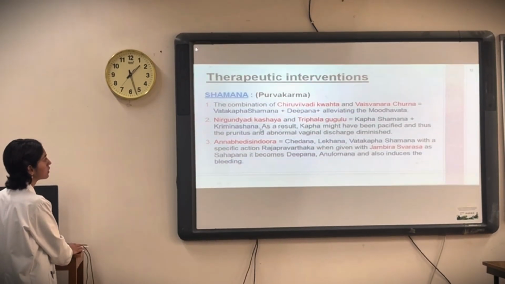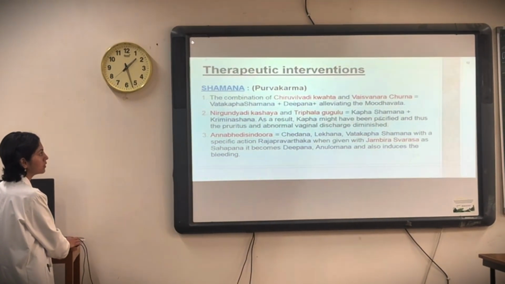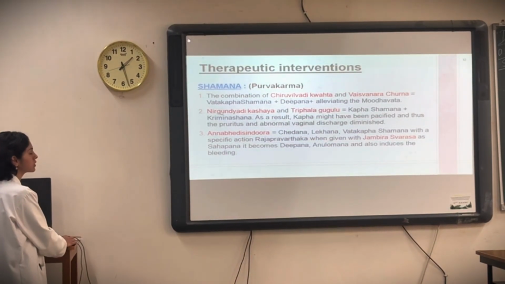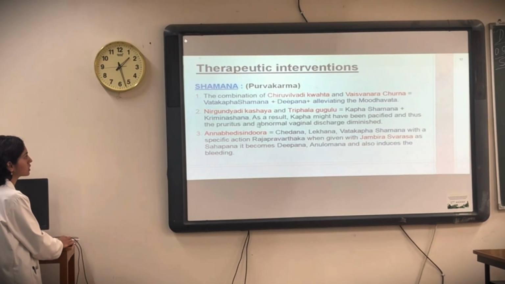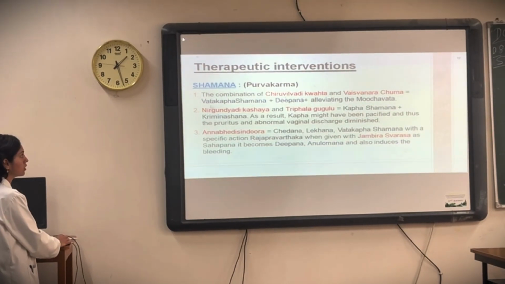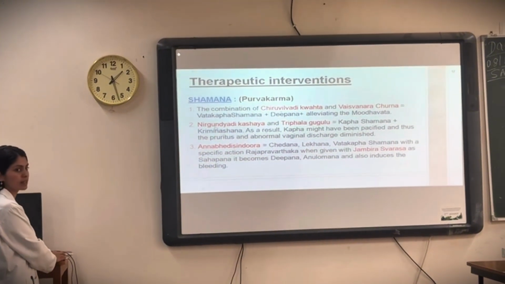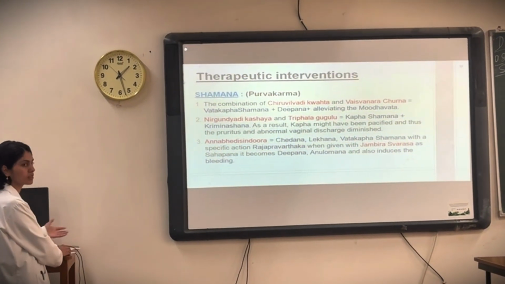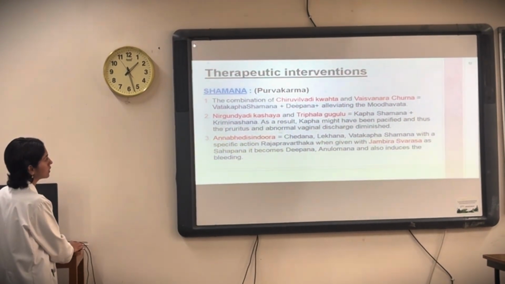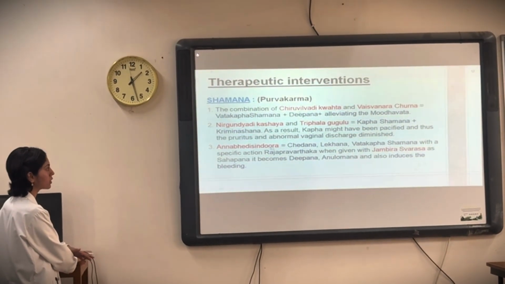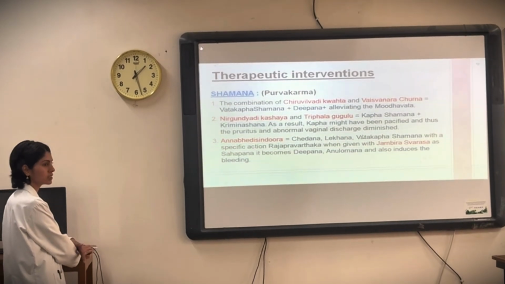Next is Nirgundyadi Kashaya and Triphala Guggulu. Their action is Kapha Shamana and Krimi Nashana. Nirgundi itself is a krimighna drug, and this Kashaya contains Vidari. It contains Vidanga, which is a kind of best cleansing drug. As a result, the Kapha might have been pacified and thus the pruritus and abnormal vaginal discharge diminished.